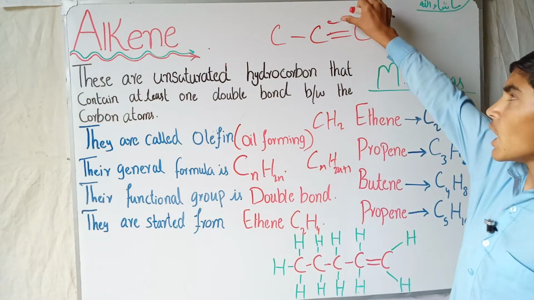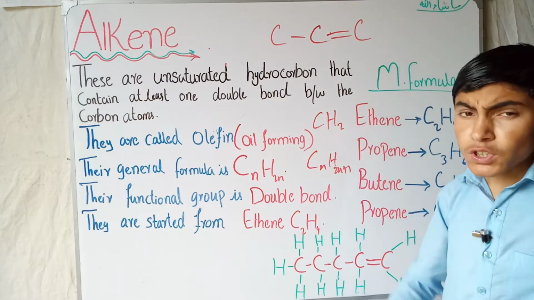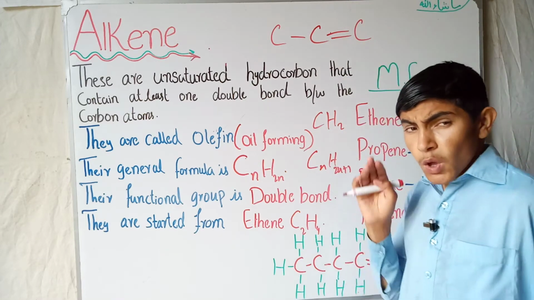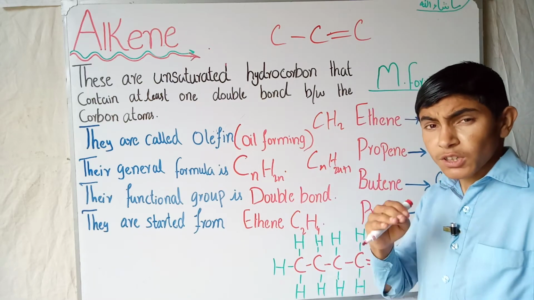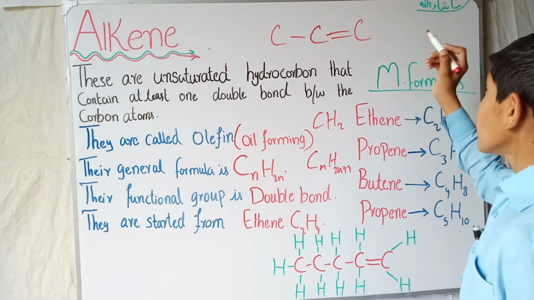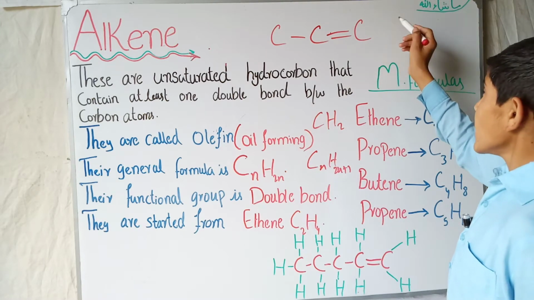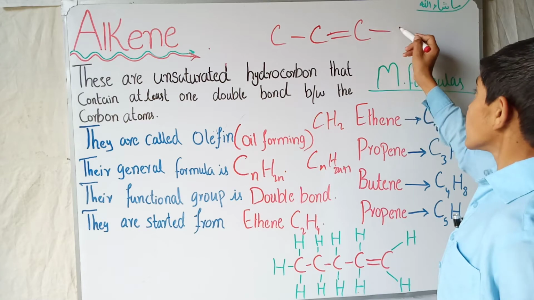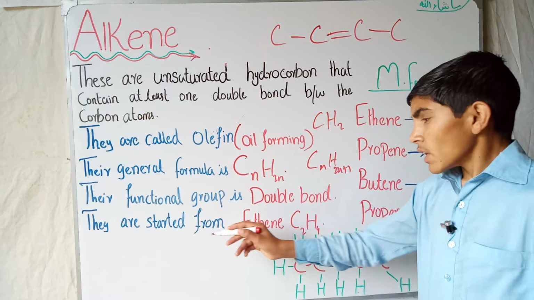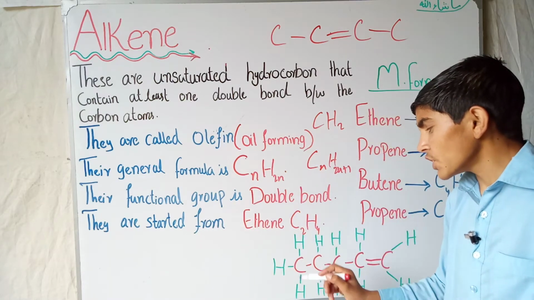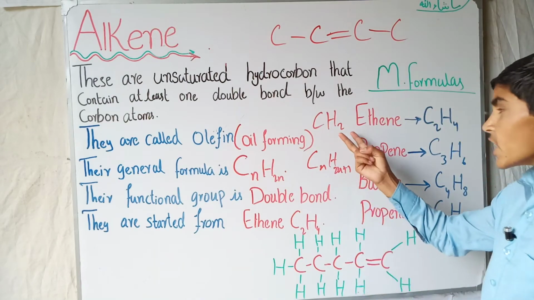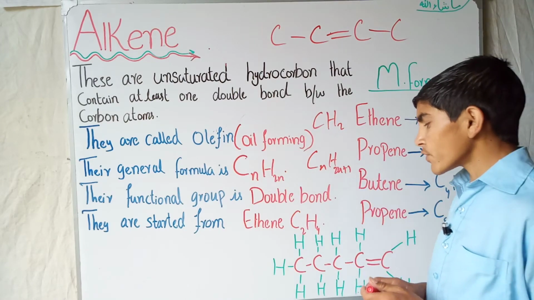The functional group is that part of the formula of a hydrocarbon which plays an important role in bonding with another element. Like this, one hydrocarbon will make a bond with another through the double bond. They start from ethene, C2H4. Due to the double bond, there is no CH2, and they start from ethene.